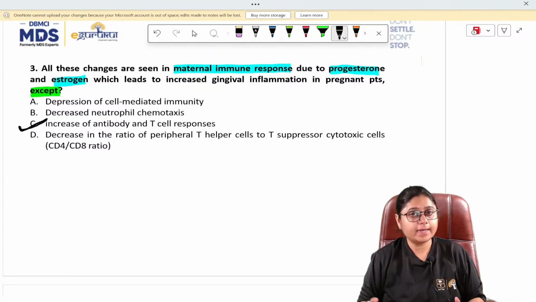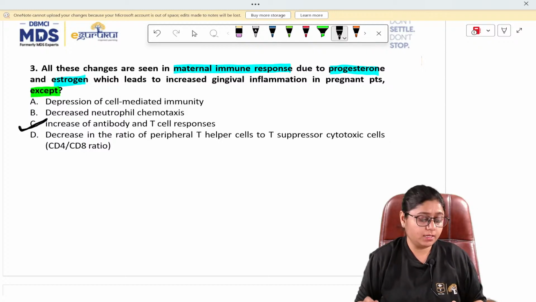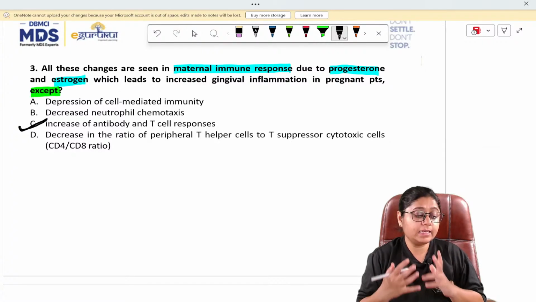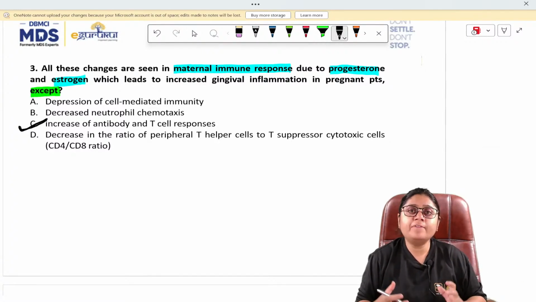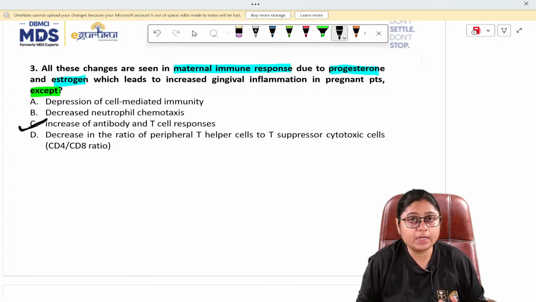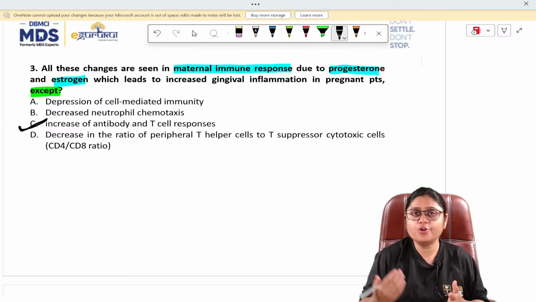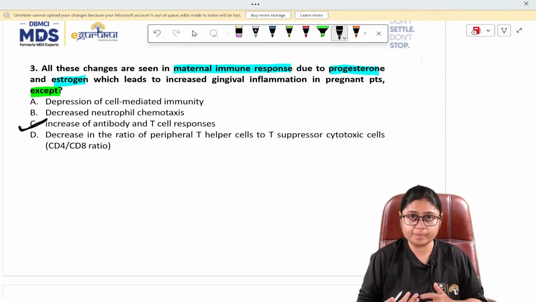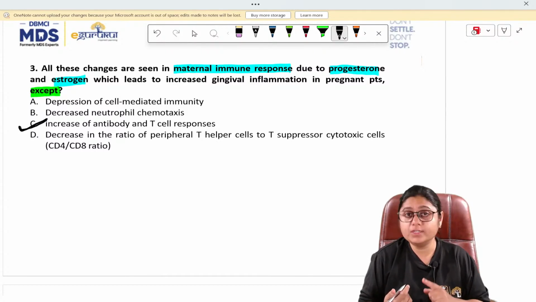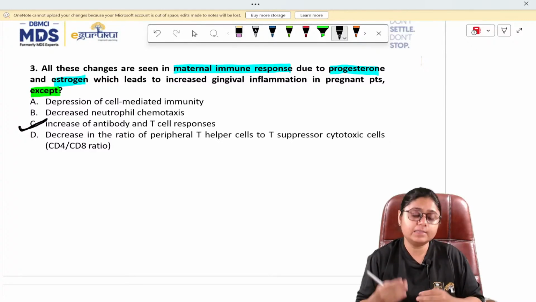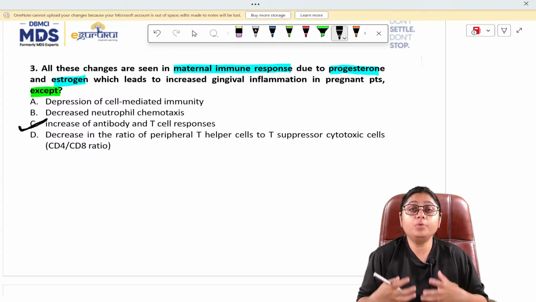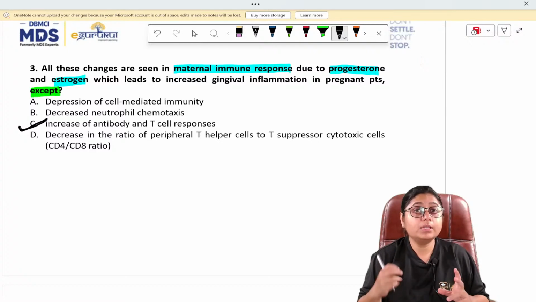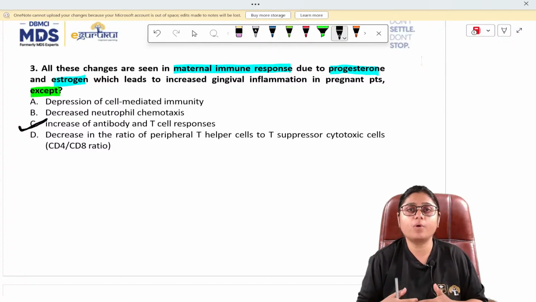We have studied this before also. What happens with progesterone and estrogen during pregnancy? There is increased chance of gingival inflammation and increased chance of periodontitis. Why? As a response to progesterone and estrogen, there are certain changes occurring: one, in the plaque bacteria; second, the physiology of the gingiva; and third, the immunoinflammatory response of the mother. Here it is asking about the changes occurring in the inflammatory response of the mother.